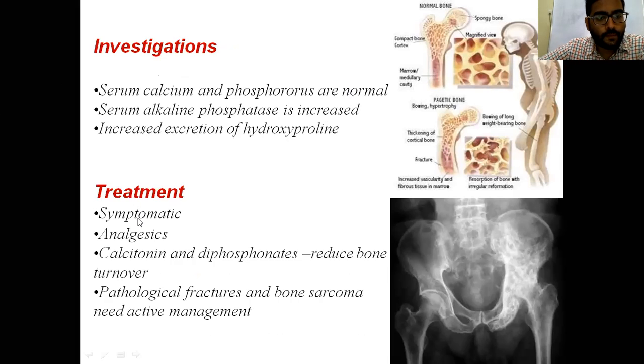Treatment consists of symptomatic analgesics to decrease pain. Calcitonin and bisphosphonates are given, and pathological fractures should be treated. There is a chance of turning into bone sarcoma, which needs active management.